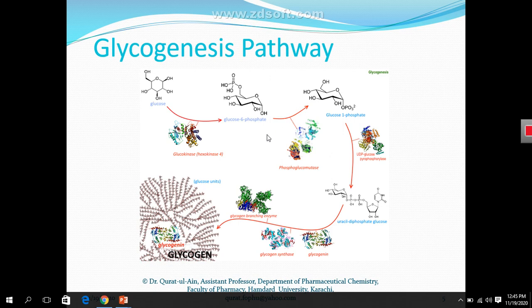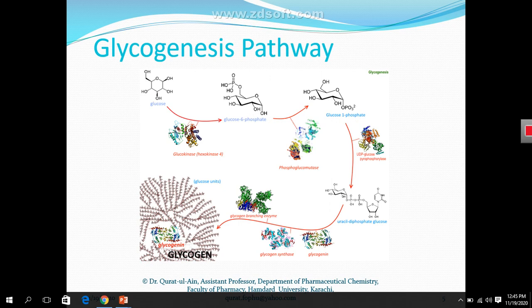What happens in the next step, the second step? In the second step this glucose 6-phosphate molecule converts into a glucose 1-phosphate molecule. You can see that both molecules have only one phosphate group.